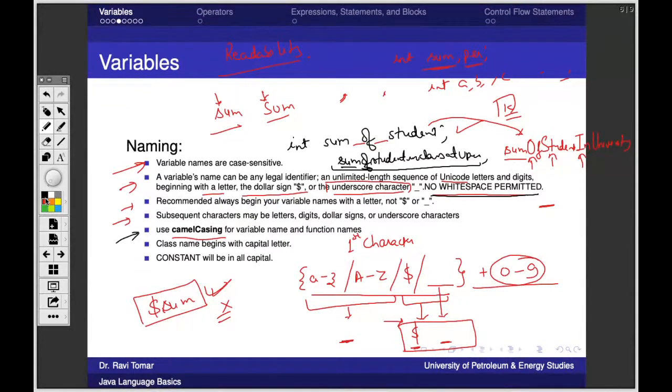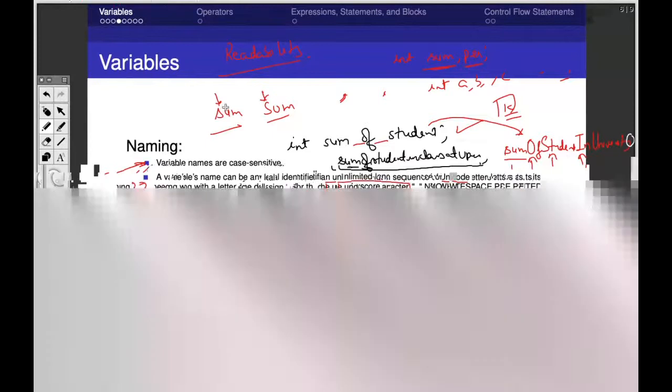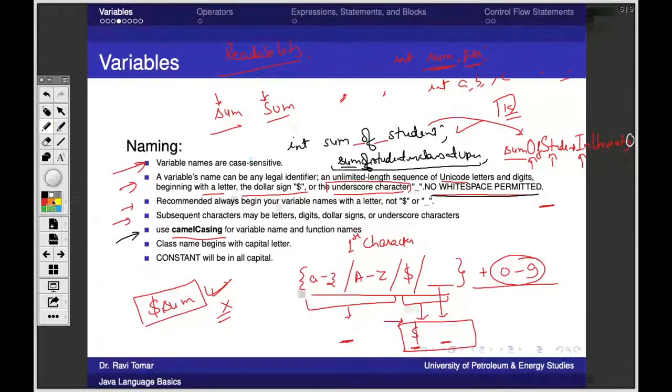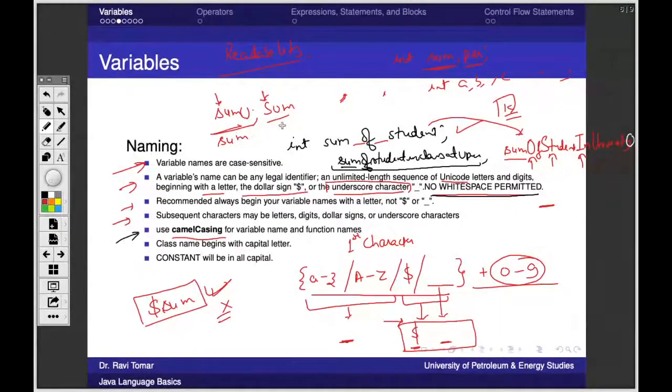Obviously, if this contains parenthesis at the end, it is a function, otherwise it is a variable. As simple as that. If parentheses are not there, it becomes a variable. This rule applies to both function and variable names, whatever we have just discussed.